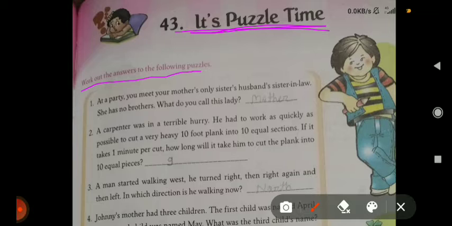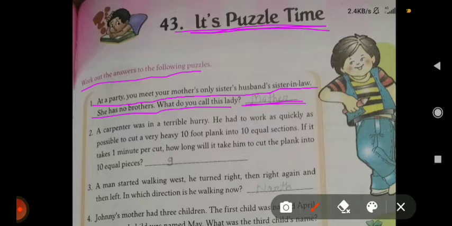First, at a party you meet your mother's only sister's husband's sister-in-law. She has no brother. What do you call this lady? This lady will be your mother. You can write here the answer, mother.